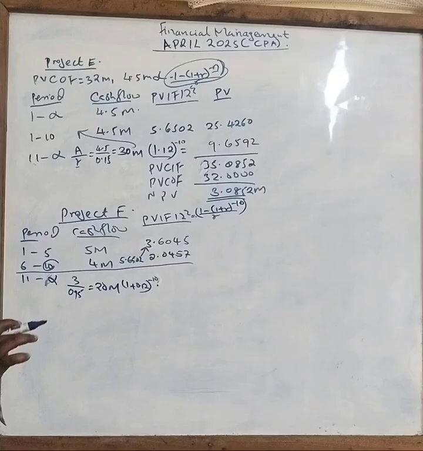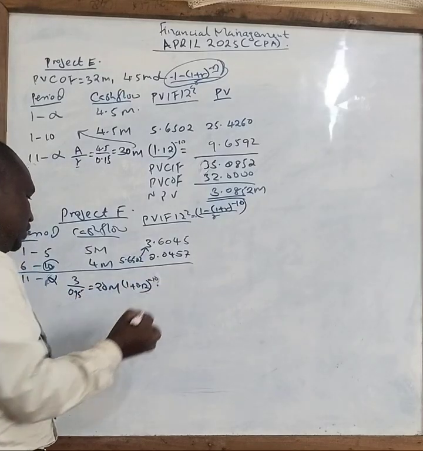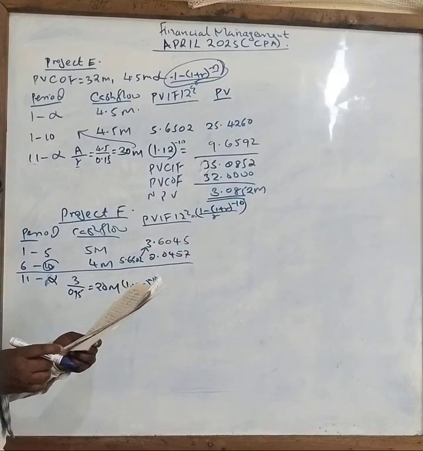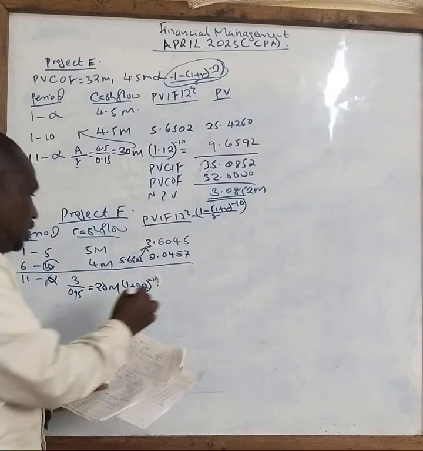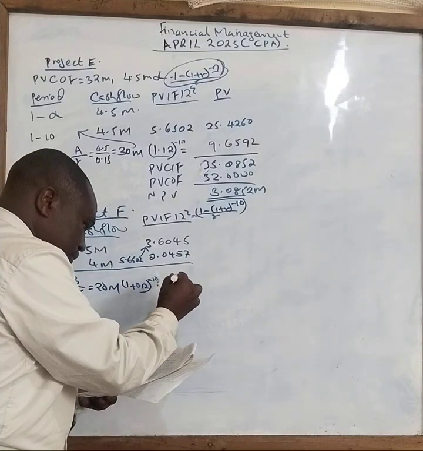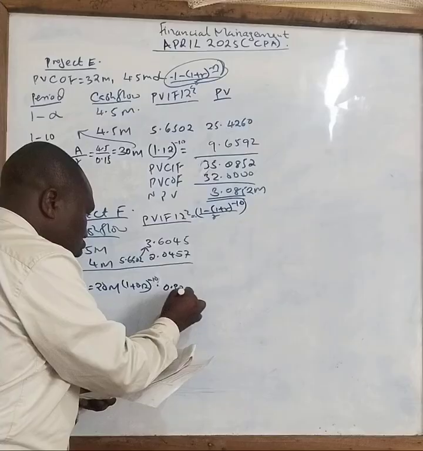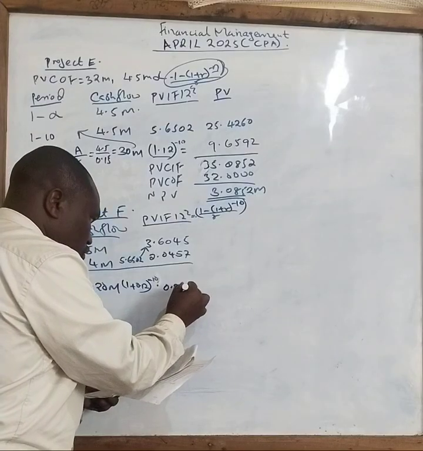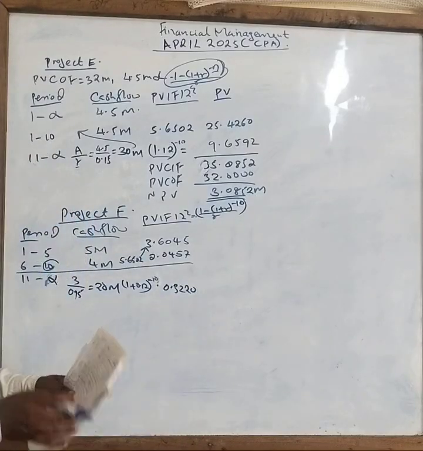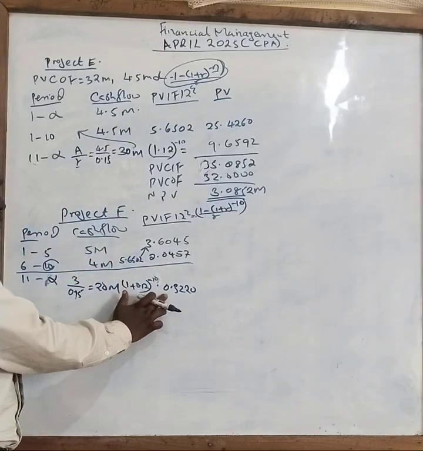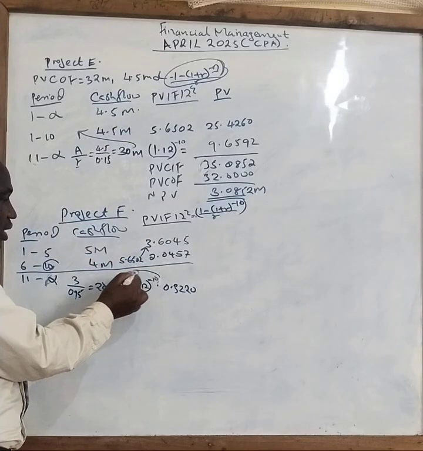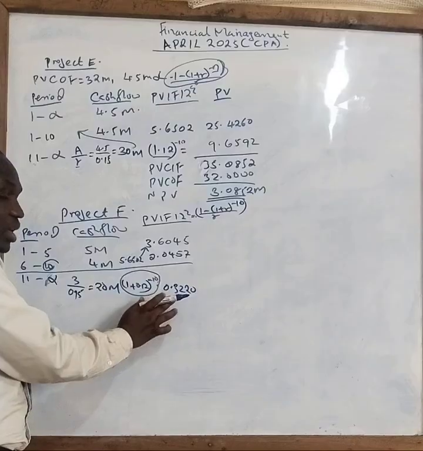If you put power negative 10, your answer is 0.3220. So the discounting, that is now on your 10th, will give you this if you press your formula correctly.